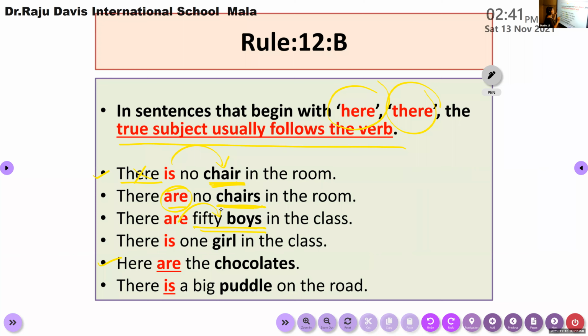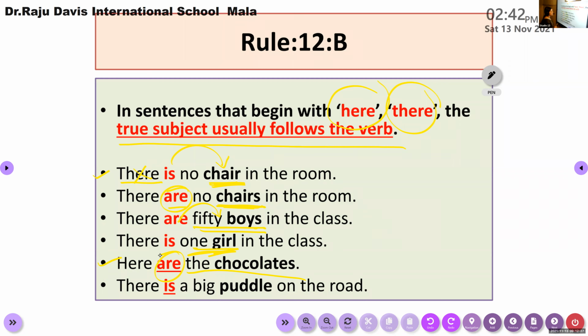So according to the noun, I can use is or are with here and there in my sentence. The actual subject of a sentence starting with there and here is not there or here. It comes after the verb in singular or plural form. Now look at the next example. There is one girl, singular, actual subject, one girl, with is as the auxiliary verb. Here are the chocolates. Chocolates is the subject of the sentence, and that is plural, so you can use only are with here.